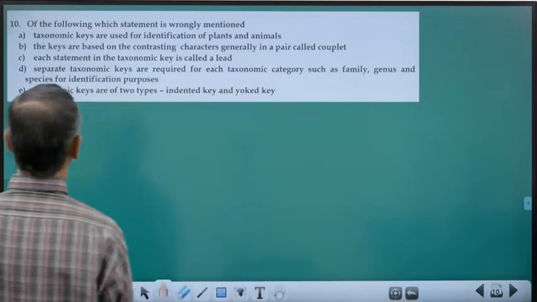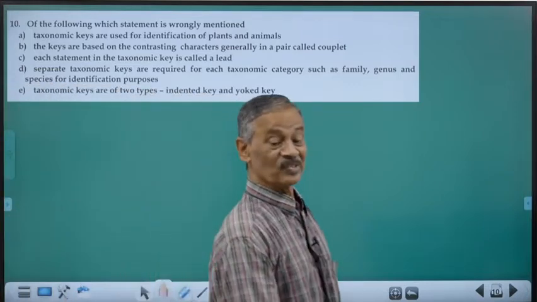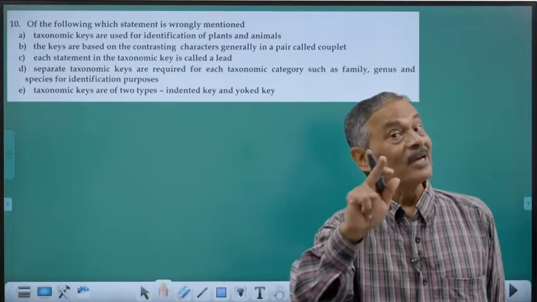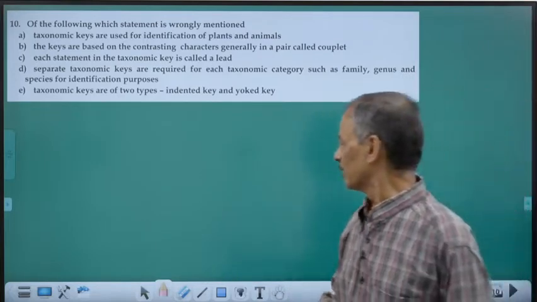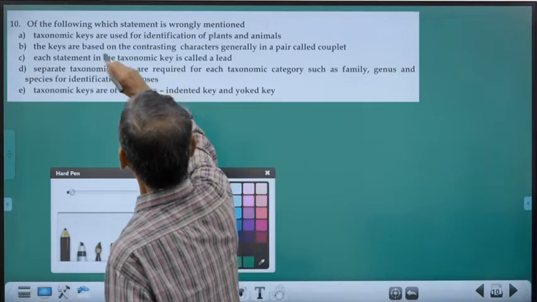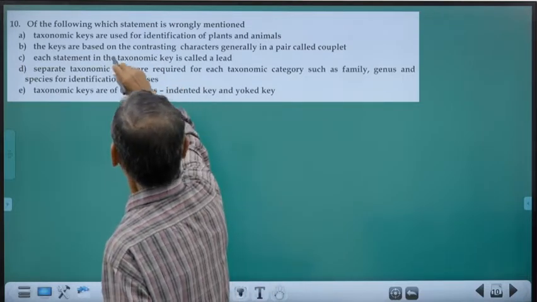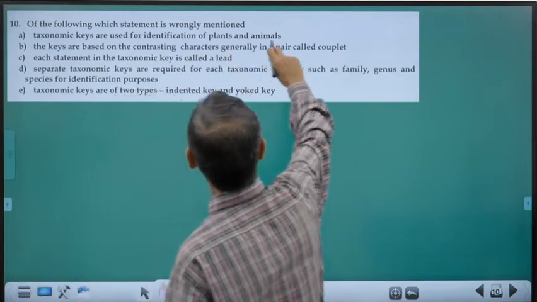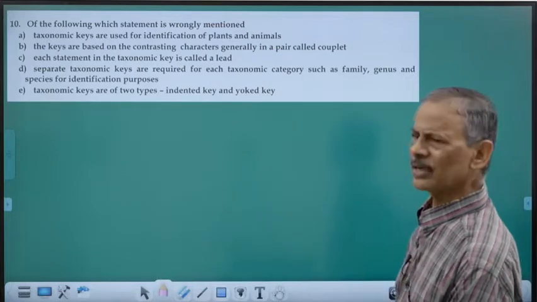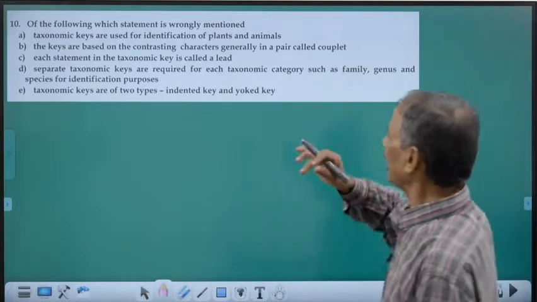Of the following, which statement is wrongly mentioned? See, this is also a multiple statement question where we are to select the wrong statement, not the correct statement. Okay, let us see. Of the following, taxonomic keys are used for identification of plants and animals. It's a correct statement. That is the use of key. Key is a taxonomic aid.